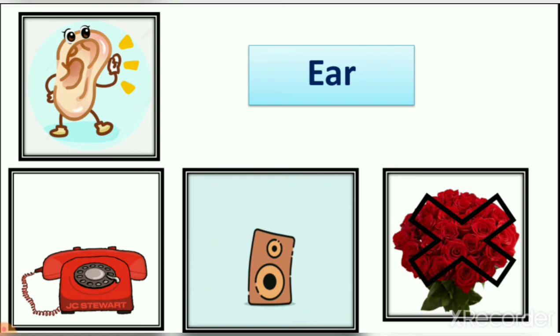Right? Now let's see which is the next sense organ. And what is this? Which body part is it? It is our tongue, right? So when we learn about the tongue, we learn that the tongue is one of our sense organs.